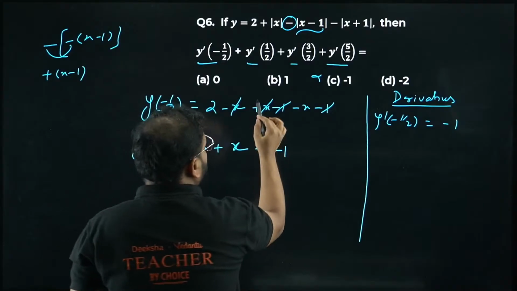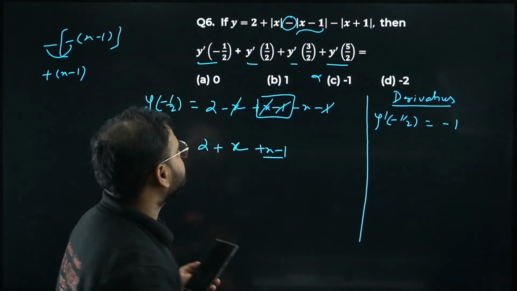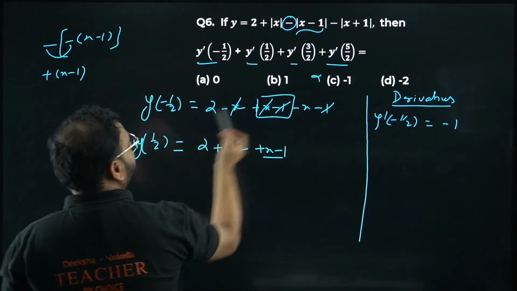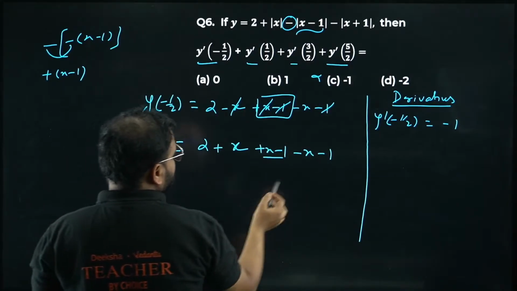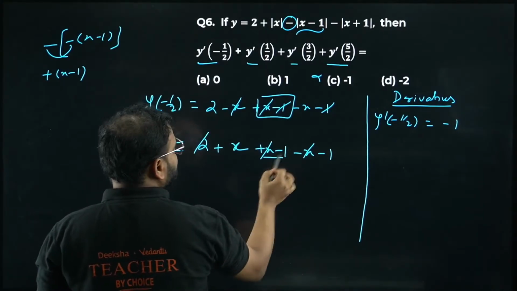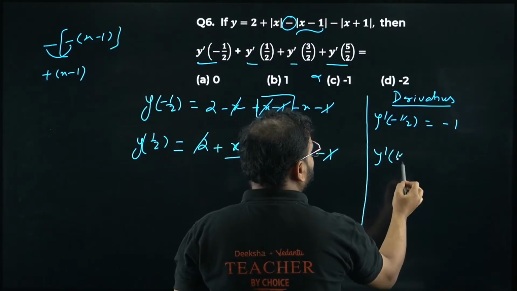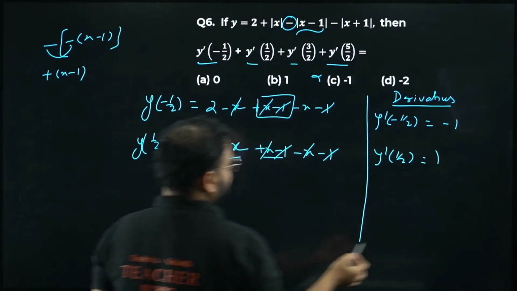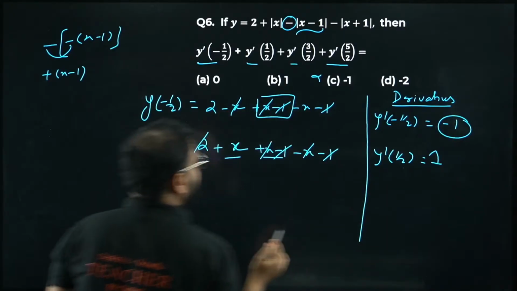I have used that only over here. Plus x minus 1. Over here also plus x minus 1. I hope you can see that, okay? Again, you have 1 by 2, it will become positive only, so minus x minus 1. Please check. I am getting here x and x cancelled. I have here 2 minus 1 cancelled. I have only x left. Hence y dash at 1 by 2 is nothing but, please check, 1. This was x, so I'll get here plus 1. This was minus 1, okay?